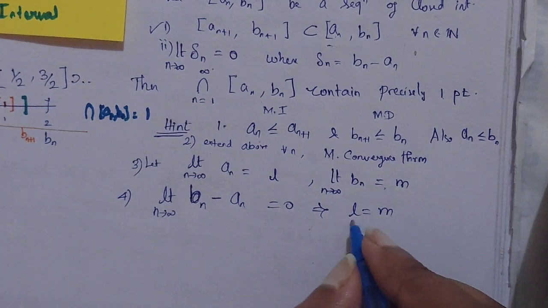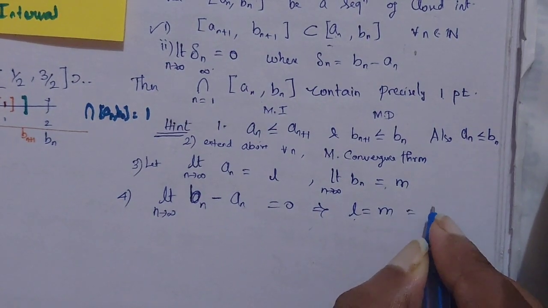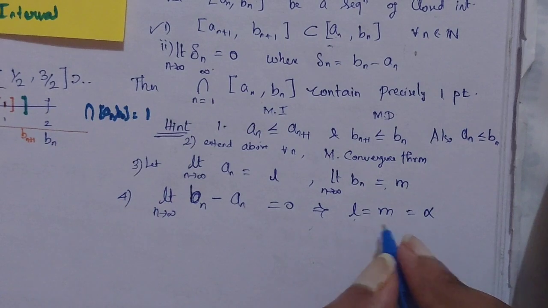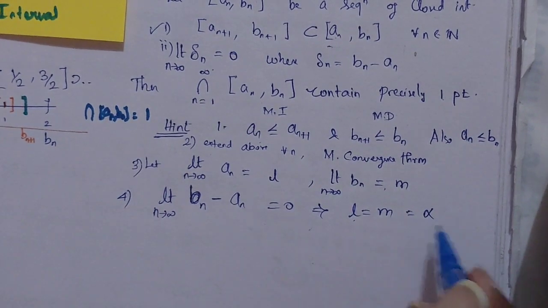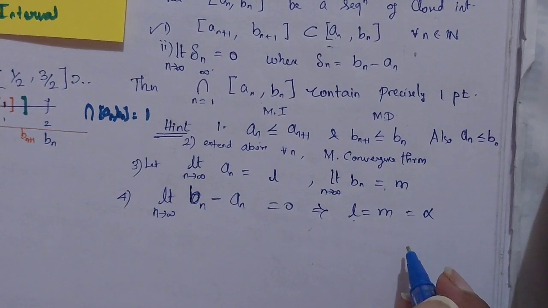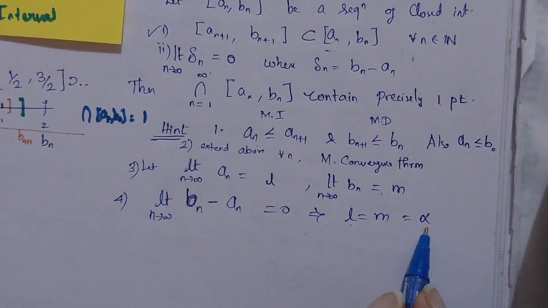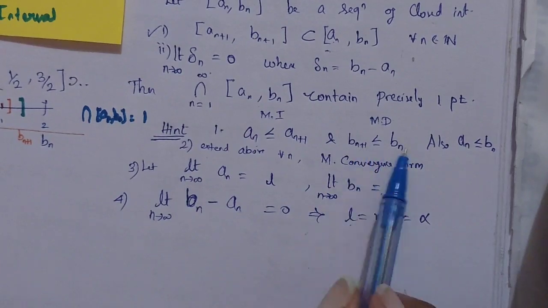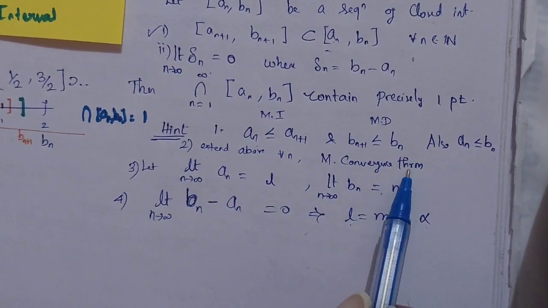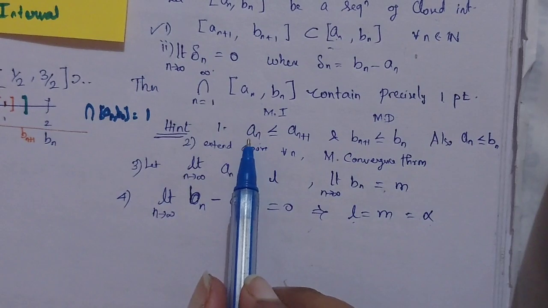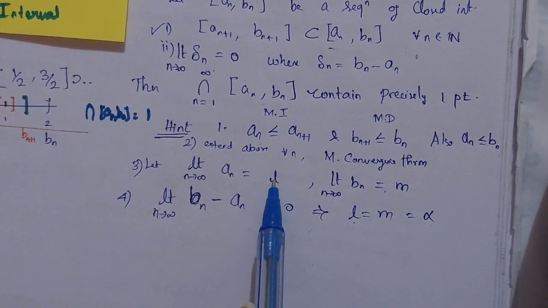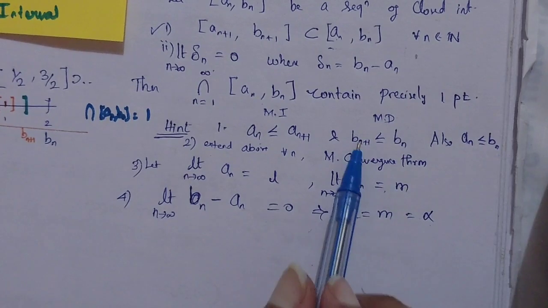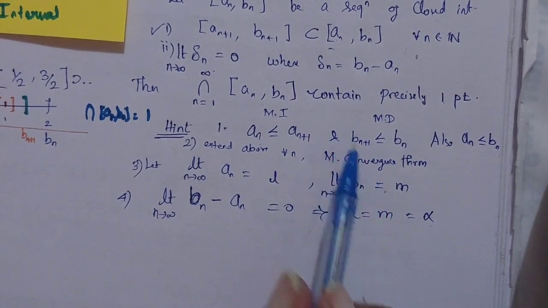So let me call this L and M as alpha, as the book says. You can always use L or M or something else. If I place this as alpha, then alpha is the least upper bound of the sequence An, and alpha is also the greatest lower bound of the sequence Bn, because by the monotonic convergence theorem itself, An is monotonically increasing and converges to L, where L is the least upper bound, and here M is the greatest lower bound.